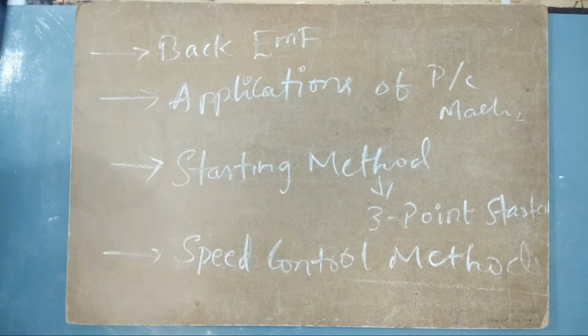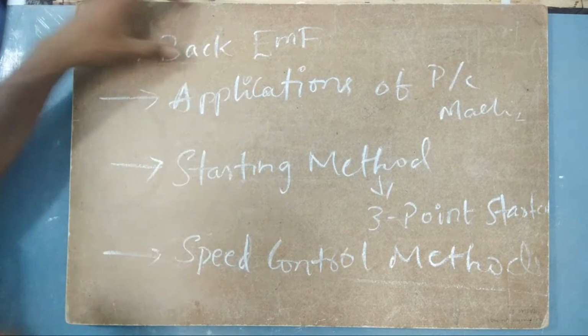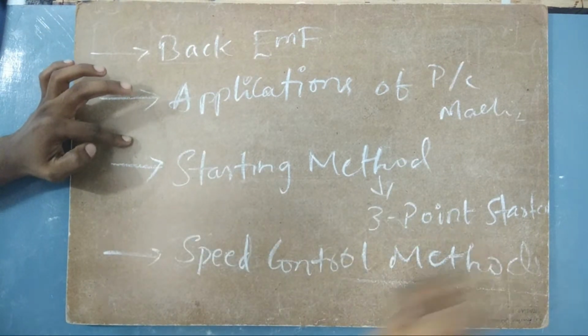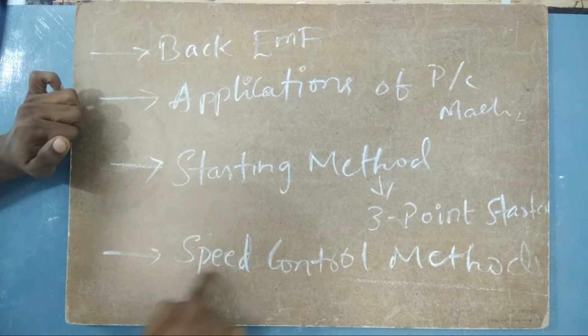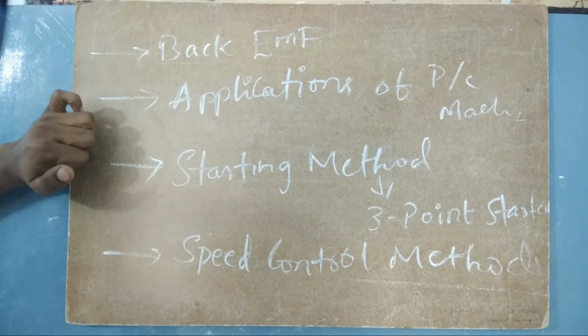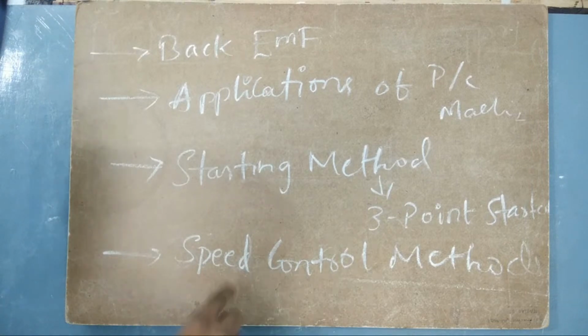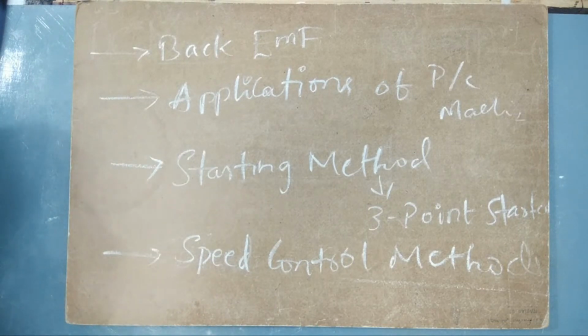And then speed control methods. So we are going to discuss the back EMF, then the applications of a DC machine, then starting methods using the 3-point starter, and then the speed control methods. It is very important to know how we regulate the speed of a machine. Speed control methods are there for both series connected and shunt connected machines. We have to discuss both, individually, because it is very important for us to know the basics regarding the speed control methods.